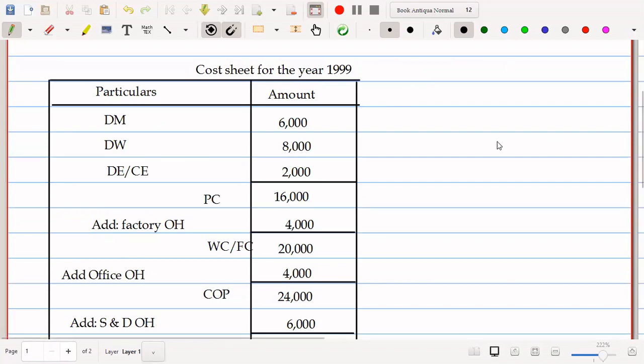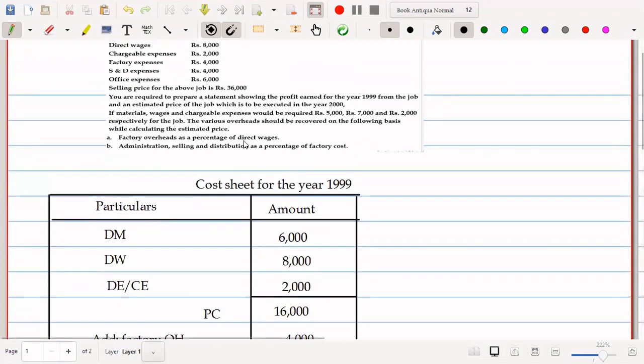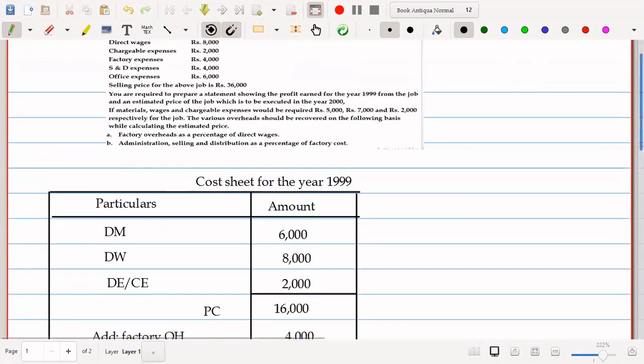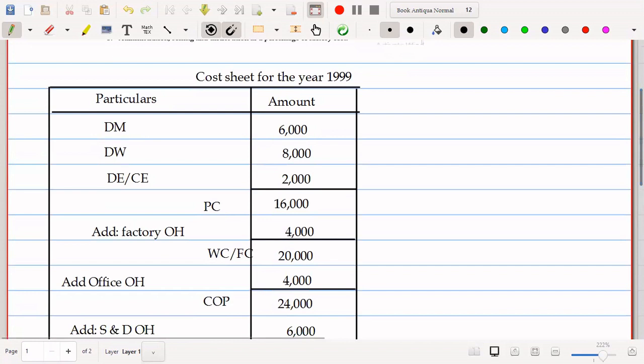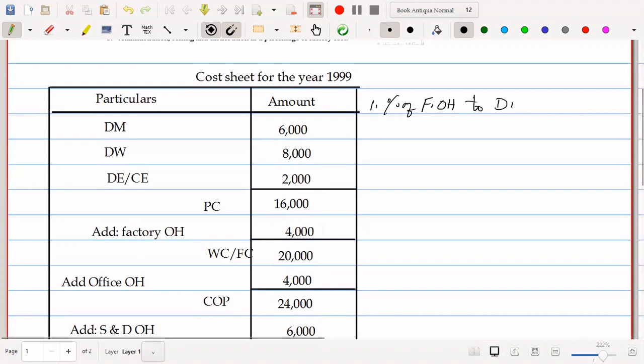So what they are telling, factory overheads as a percentage of direct wages. So percentage of factory overhead to direct wages.